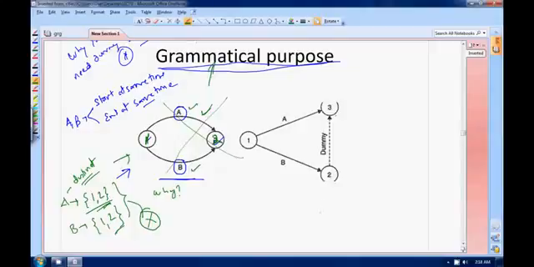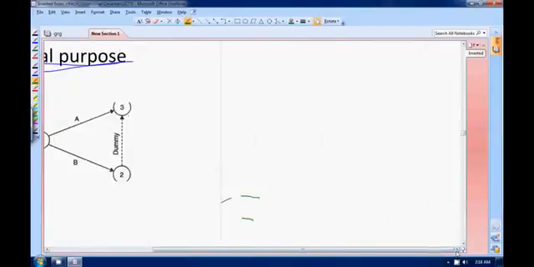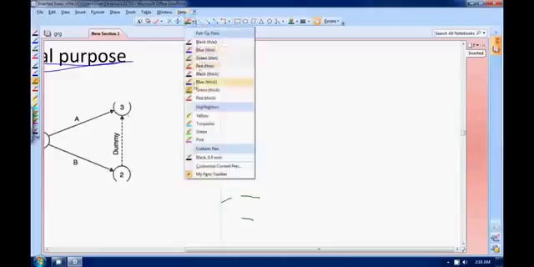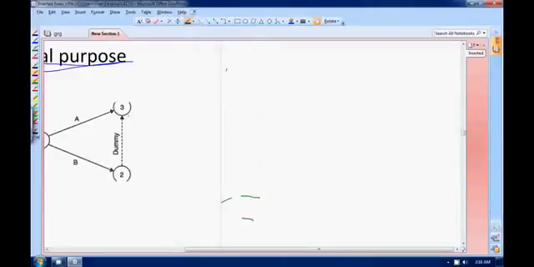Now let me draw a dummy activity. Don't look at this, I'm just going to draw it. Now what you are given is that A and B start at the same time, and A and B finish at the same time.